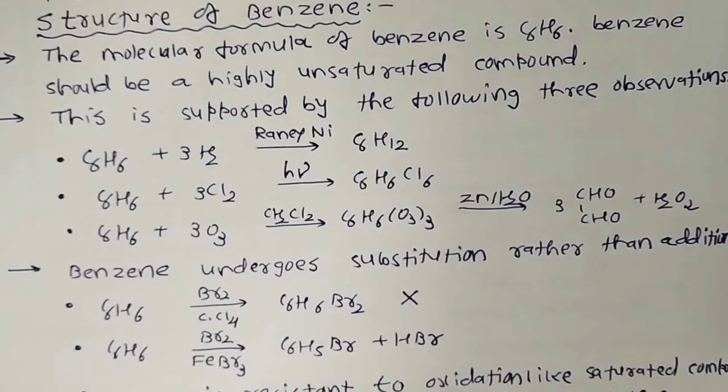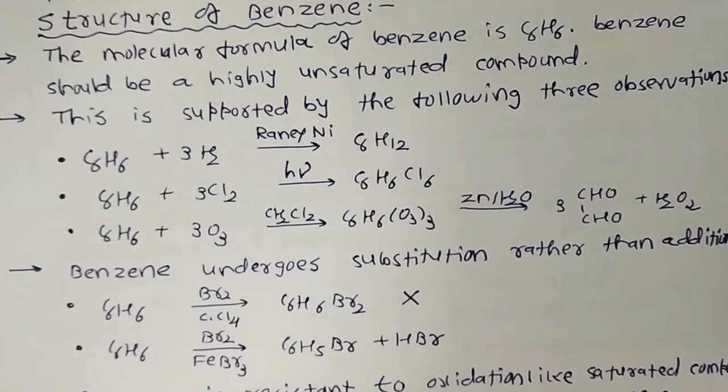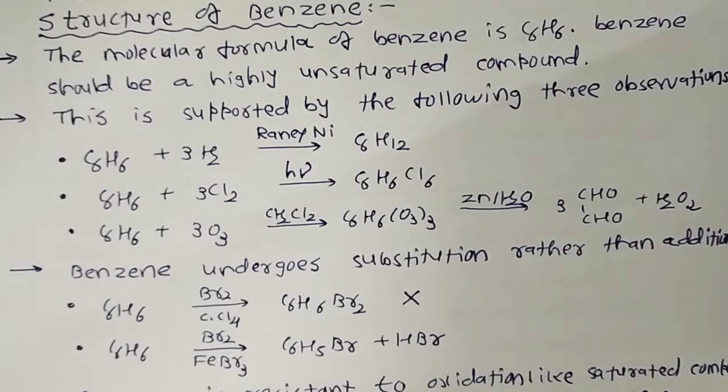Hello students. In the last session we started our topic of aromatic hydrocarbons, or arene compounds. When we studied arene compounds, we know that most of them possess a pleasant odor, and that's why the name is aromatic hydrocarbon. This aromatic hydrocarbon is also classified into two parts: benzenoid and non-benzenoid structures. Then we move to the main portion, the structure of benzene.